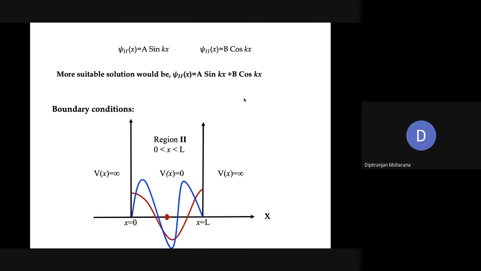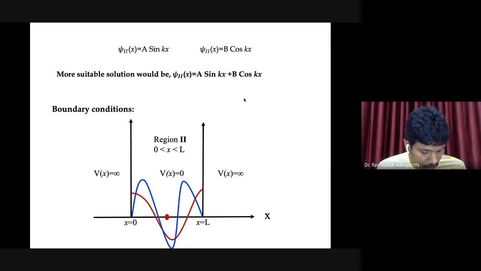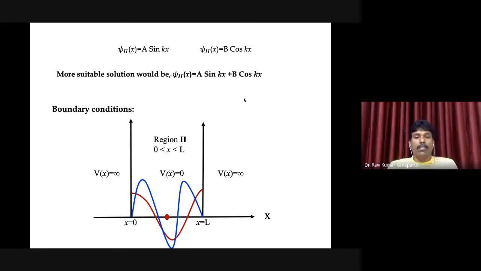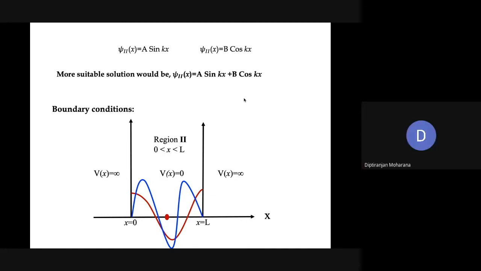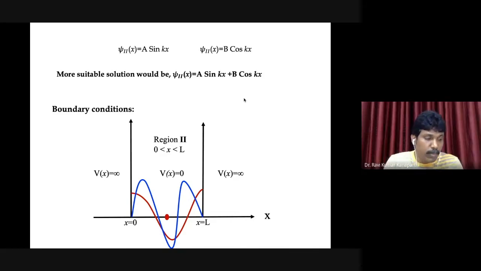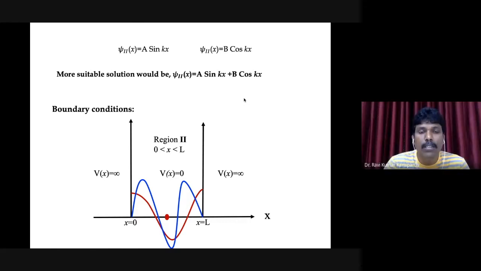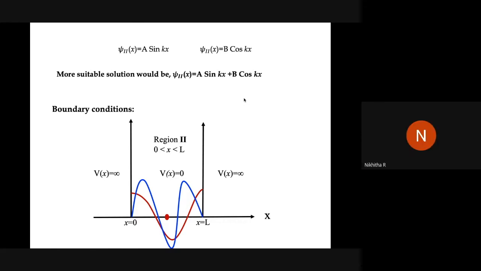Sir, sine, cos. Pardon? No, I'm not asking whether it is a sine function or cosine function. I'm asking, among these two, blue curve and red curve, which one I should consider and which one I should discard? Blue curve. Why? Yes, it's starting at the origin. Sir, at the walls the potential is infinity, so psi will not exist in the cos curve.